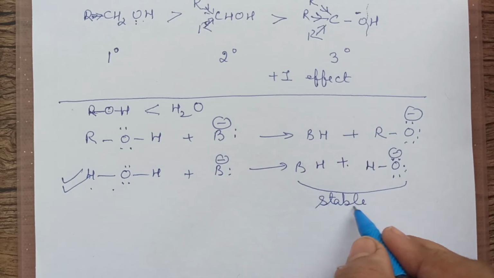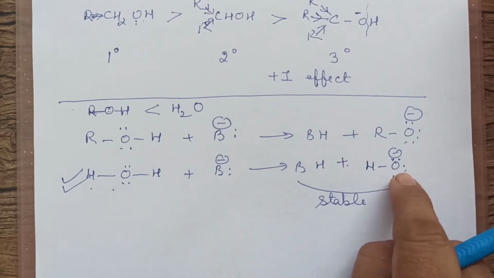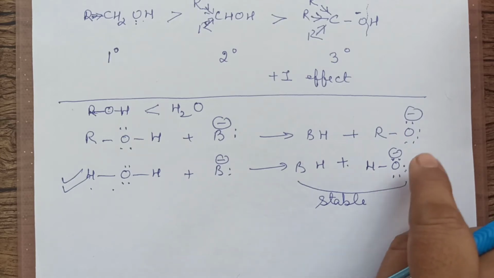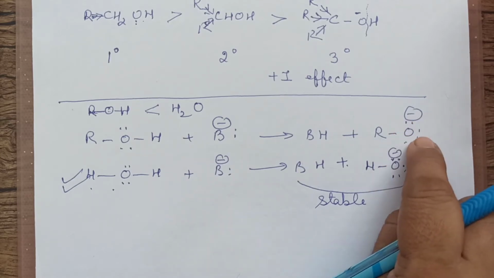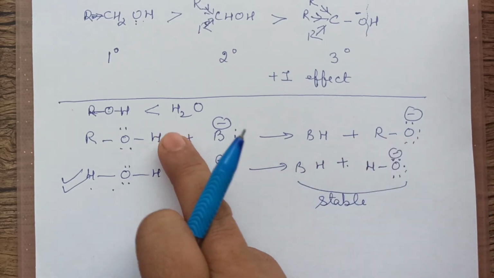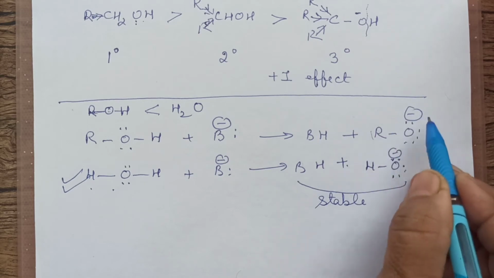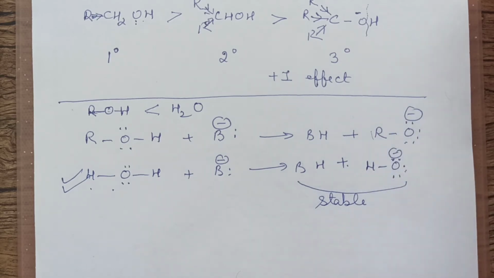So this is more stable, which means this will not have much tendency to accept H plus like alkoxide. For the first one, the products are less stable. Less stable means this RO minus will have a tendency to take H plus, which means it is a better proton acceptor. Did you follow that?